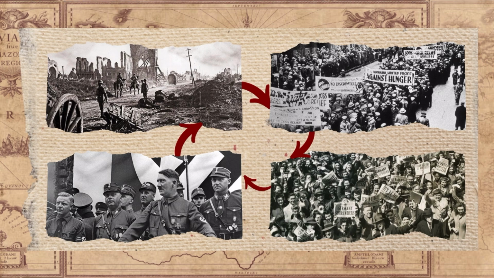As a result, these regimes pursued aggressive expansion, while the weak League of Nations failed to stop them. Consequently, in 1939, Germany's invasion of Poland marked the start of World War II, demonstrating how unresolved tensions and economic instability lead to another global conflict.